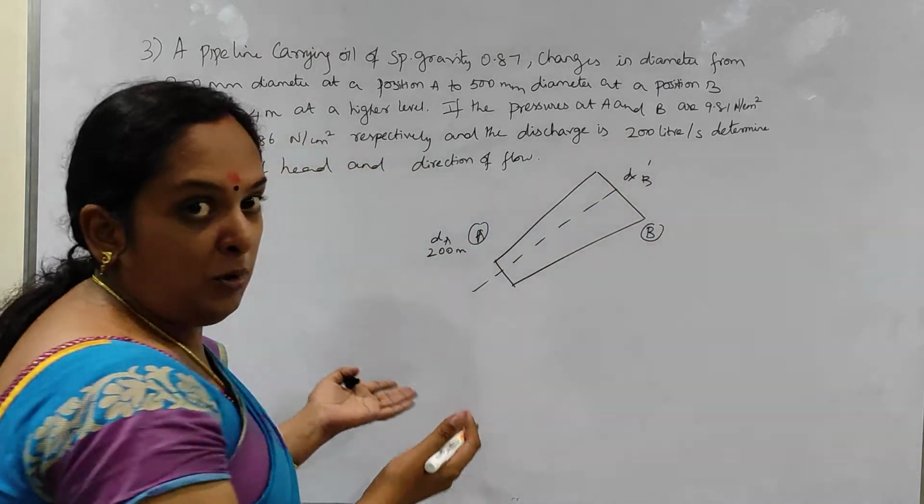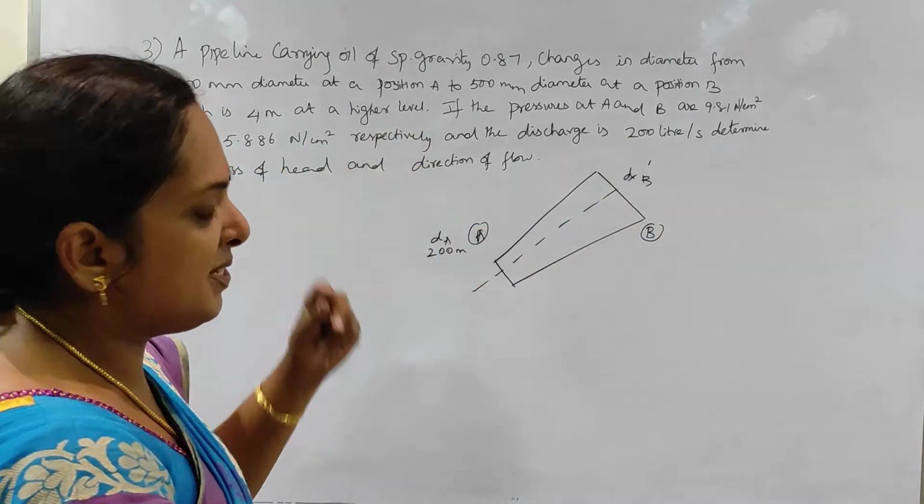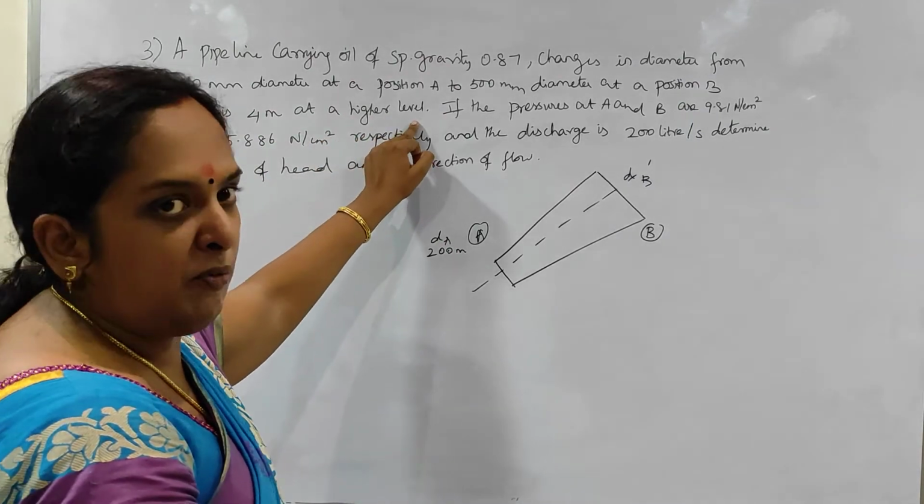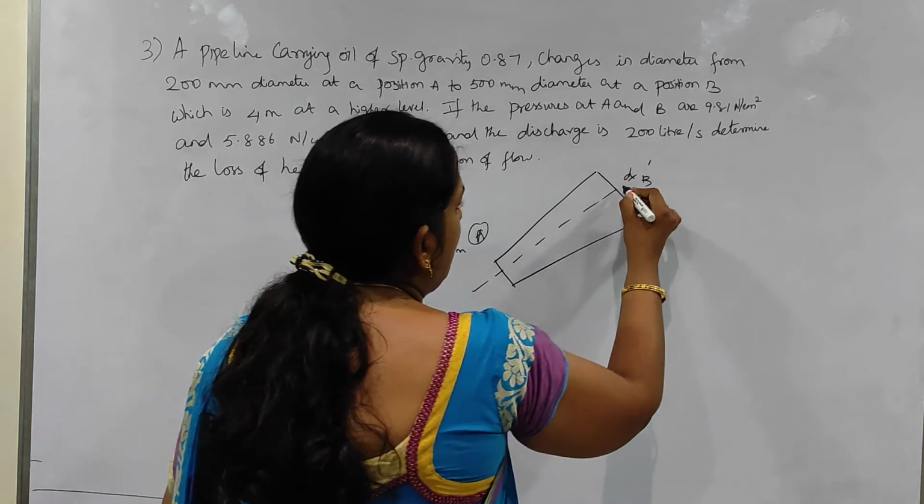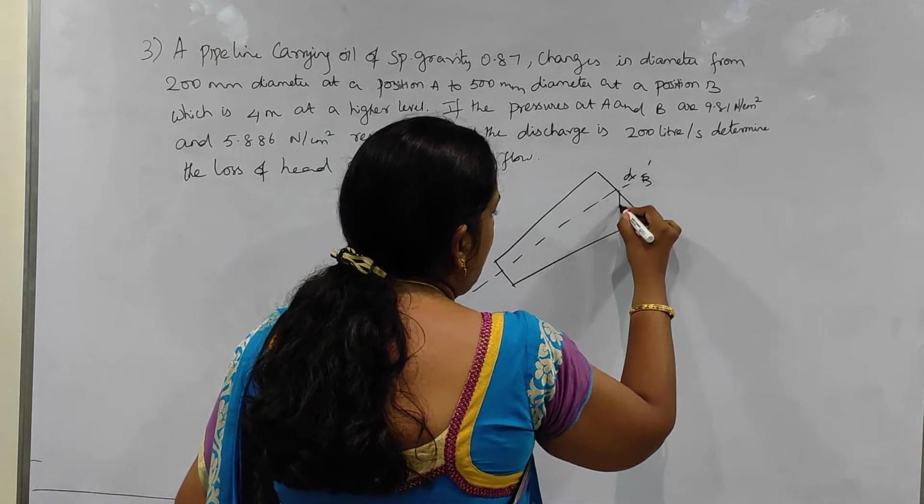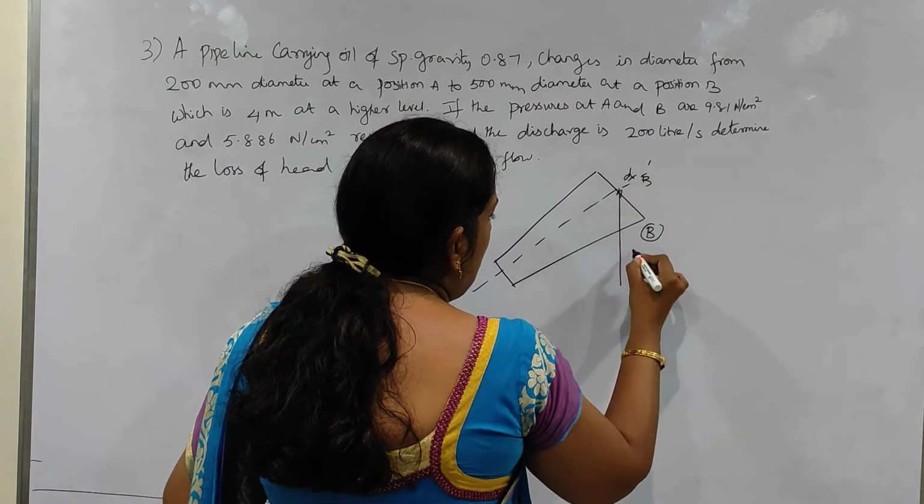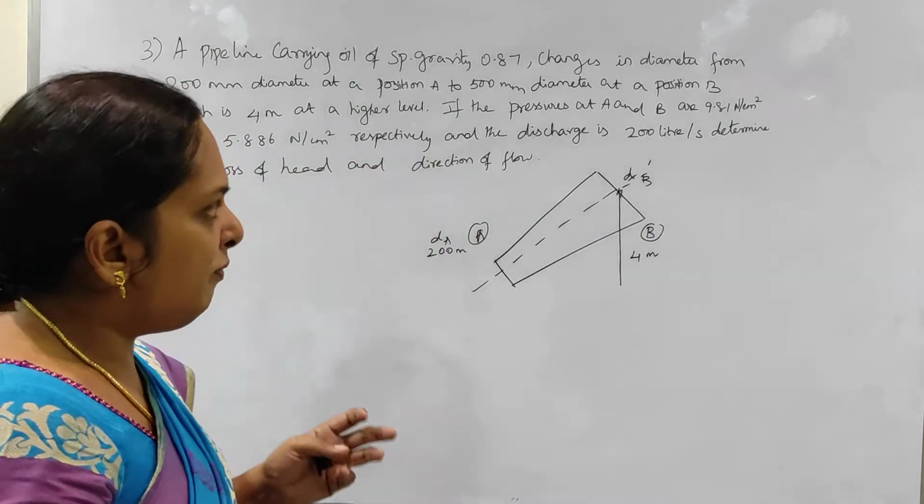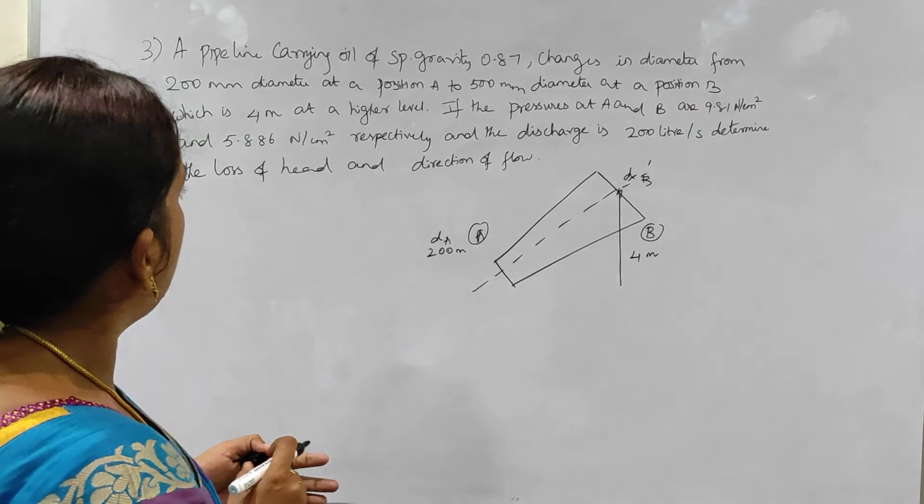I am not drawing the direction. Just I am drawing the center of the pipeline, which is at 4 meter at higher level. 4 meter at higher level means this DB is at 4 meter higher level. So where will be our datum line? That is our first question. Anyway, we will read out the question, then we will come to it.